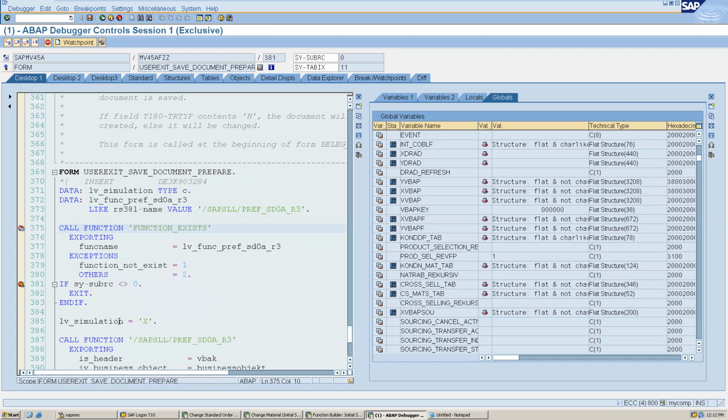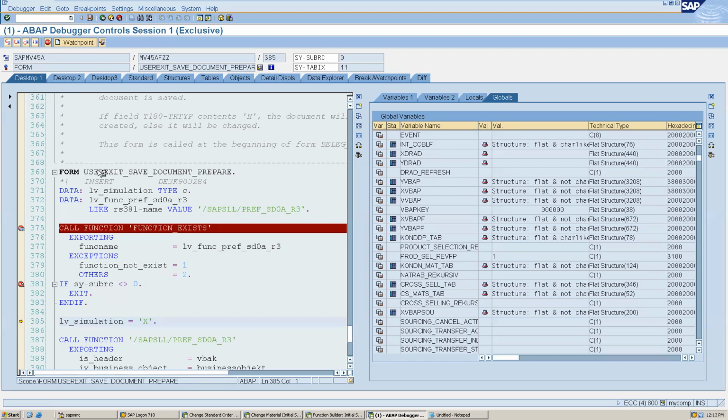So I have to go into the user exit save document prepare and double click on that, right? Yes. This is the form, and you have to double click on the perform so that you can get inside here, and then you can go to the change mode and you can write. Okay. Now let it execute.